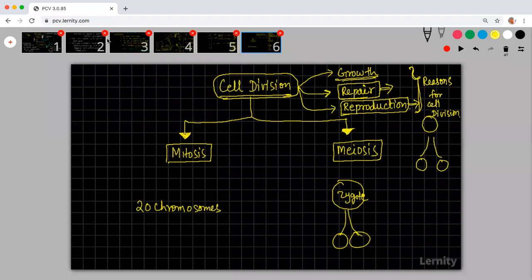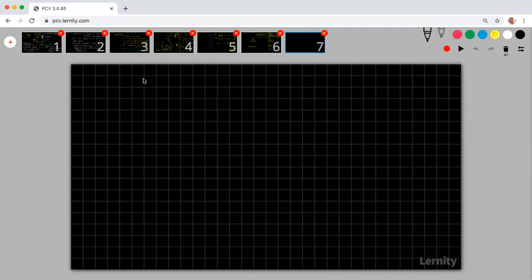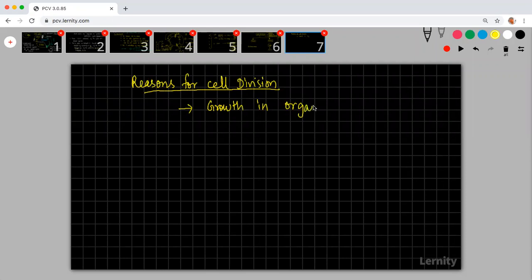Okay, so first you write the reasons for the cell division. Quickly write. Growth in organisms happens because of cell division.